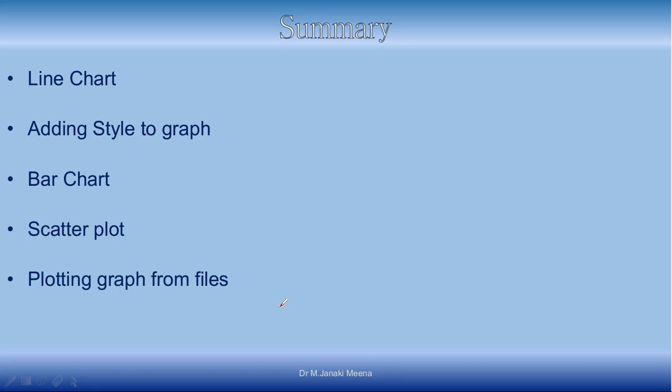In this lecture, we have seen how to do line chart, and then how to add style to graph, how can you do bar chart, scatter plot, and also we have seen about plotting graphs from files. Instead of just the first few examples, where we were giving it as a list, it is not always possible to give it as a list. We have to read from file and do it. So we have seen how to read it from file and do the graphing.